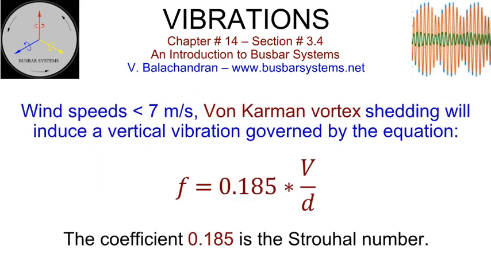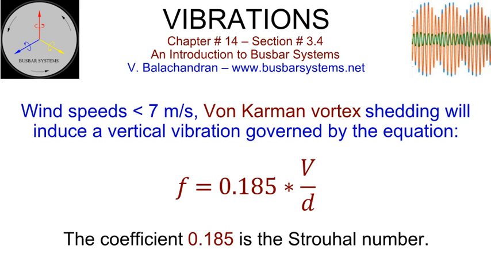For wind speeds less than 7 meters per second, von Karman vortex shedding will induce a vertical vibration governed by the equation: frequency equals 0.185 multiplied by the wind velocity, divided by the diameter of the conductor, where f is the frequency of vibration in cycles per second, v is the wind speed in meters per second, and d is the diameter of the conductor in meters. The coefficient 0.185 is the Strouhal number.